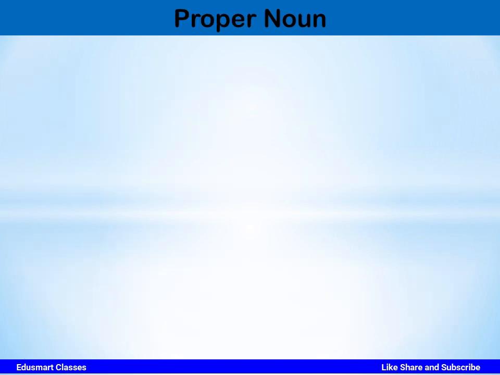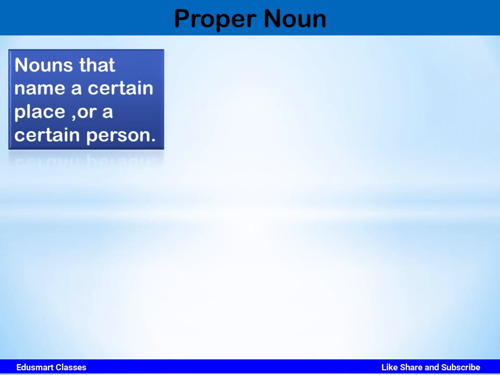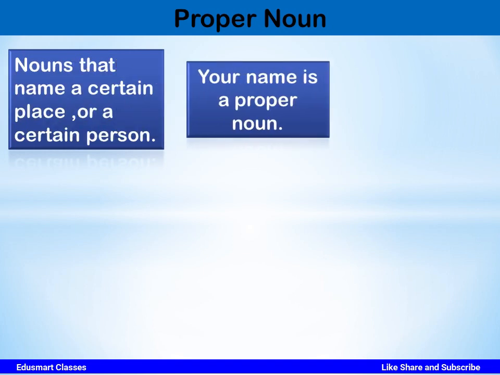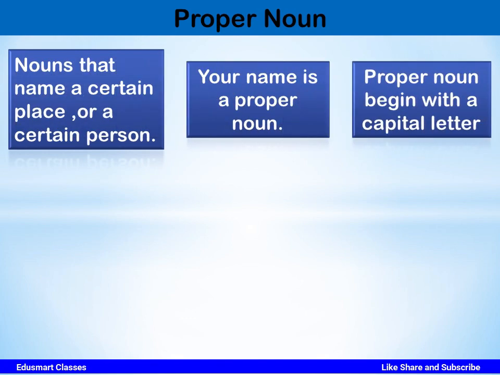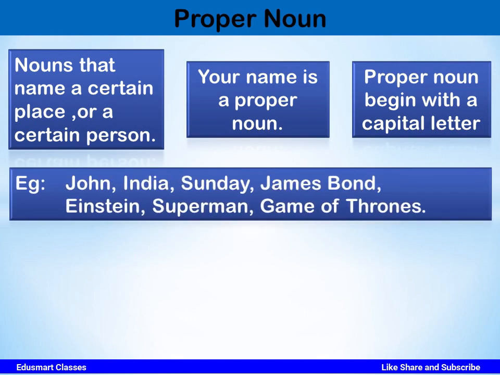Now let us understand proper noun. Proper nouns are nouns that name a certain place or a certain person. Your name is a proper noun. Proper nouns begin with a capital letter. Let us see some examples. John, India, Sunday, James Bond, Einstein, Superman, Game of Thrones. These are particular or specific names given to a place or a person. So these are proper nouns.